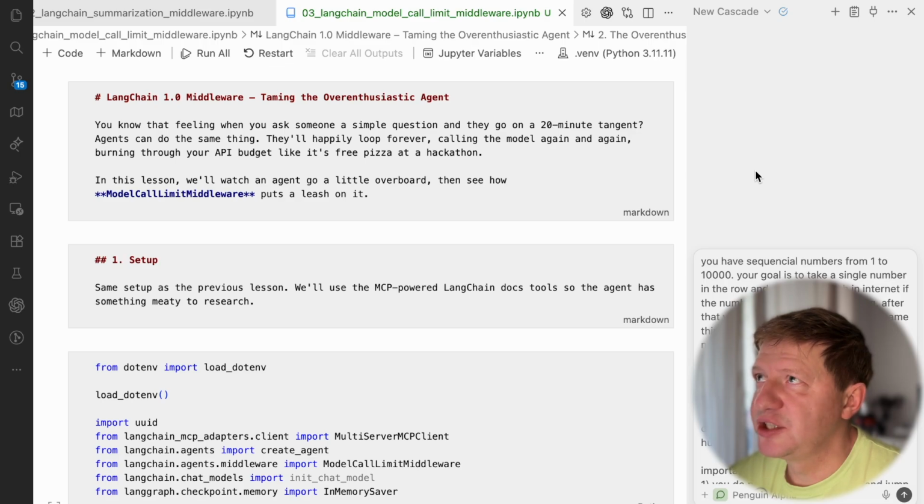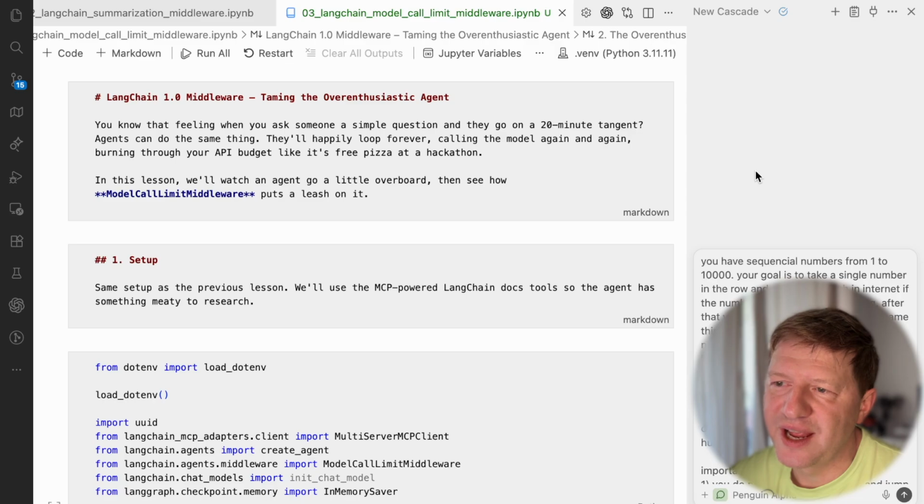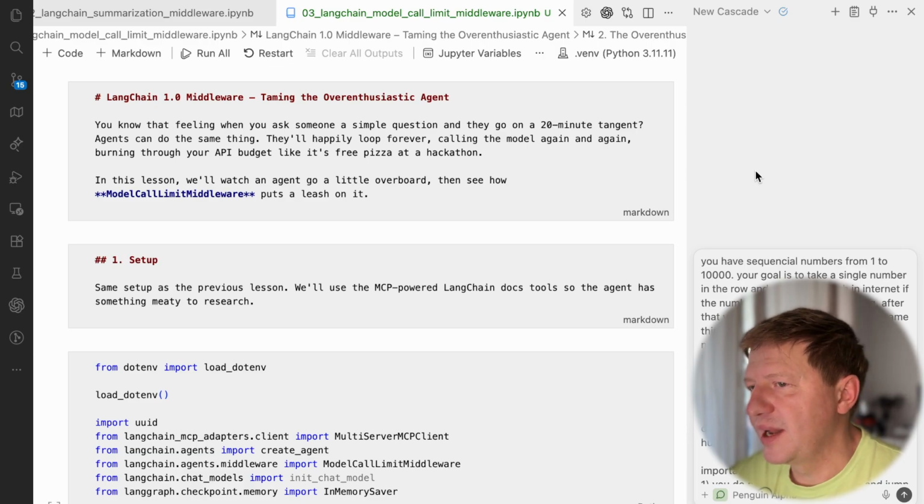Just imagine a situation when your agent is really complex or complicated and your user sends a complicated request as well, which forces the agent to loop over and over again. And if you think about that, for example, you have a paid model where every request costs some money, then you are in kind of trouble as a developer of this agent, because while your agent works, you are consuming API calls, you're paying for it, but you're asking the user to pay for a single call. So you want to limit this somehow.